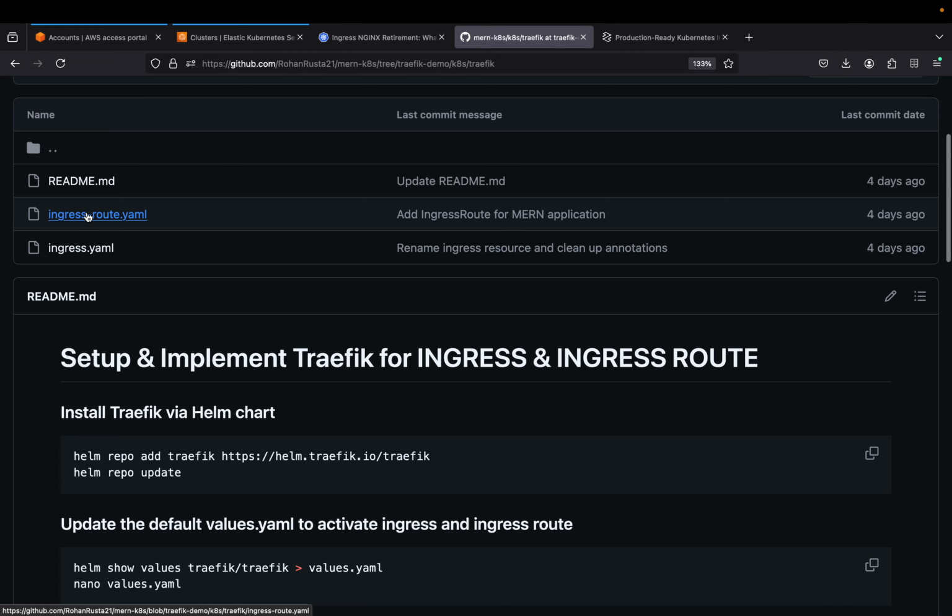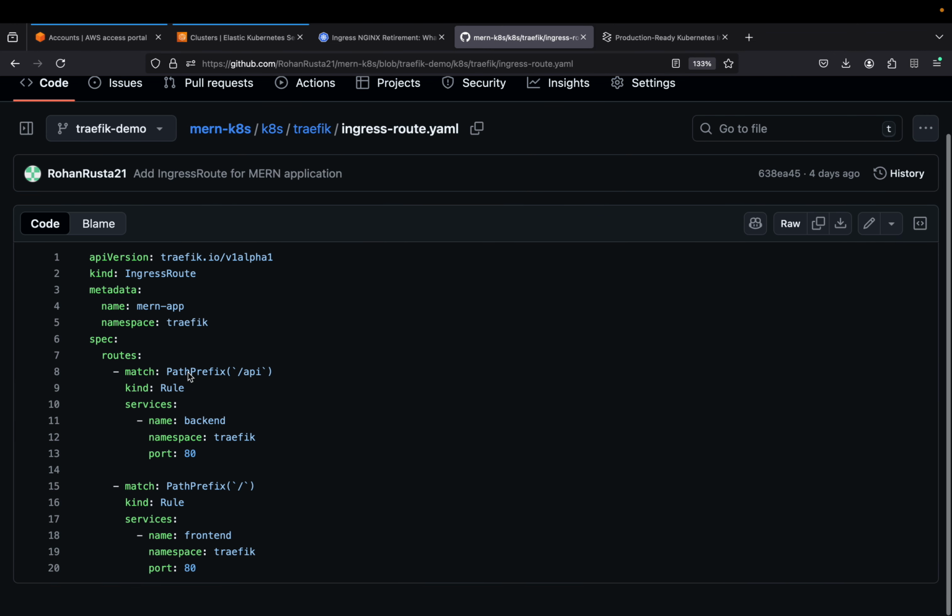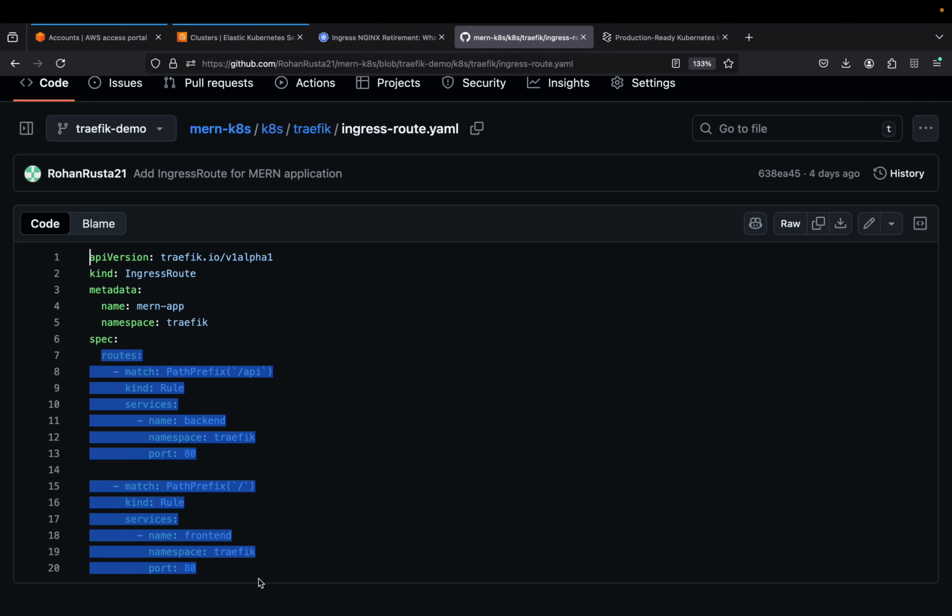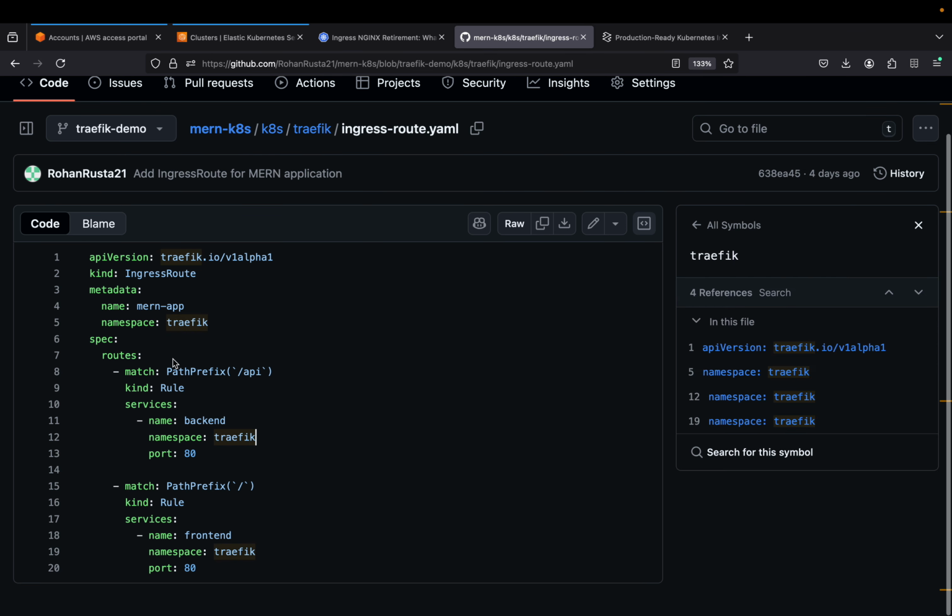After that, we have IngressRoute. IngressRoute is a custom resource from Traefik only, where we mention the same things, but the syntax or the indentation changes here, and the meaning as well. This kind is particularly from Traefik because it's a custom resource.